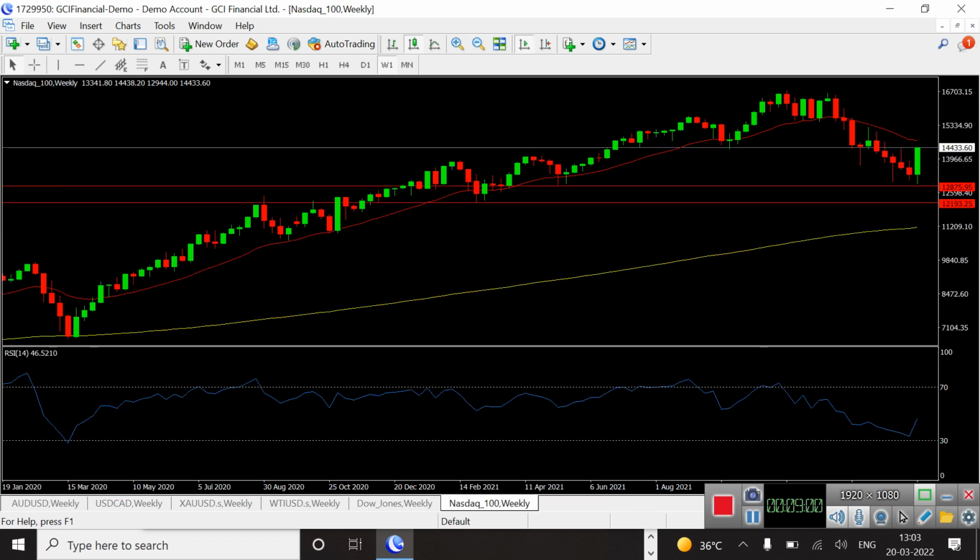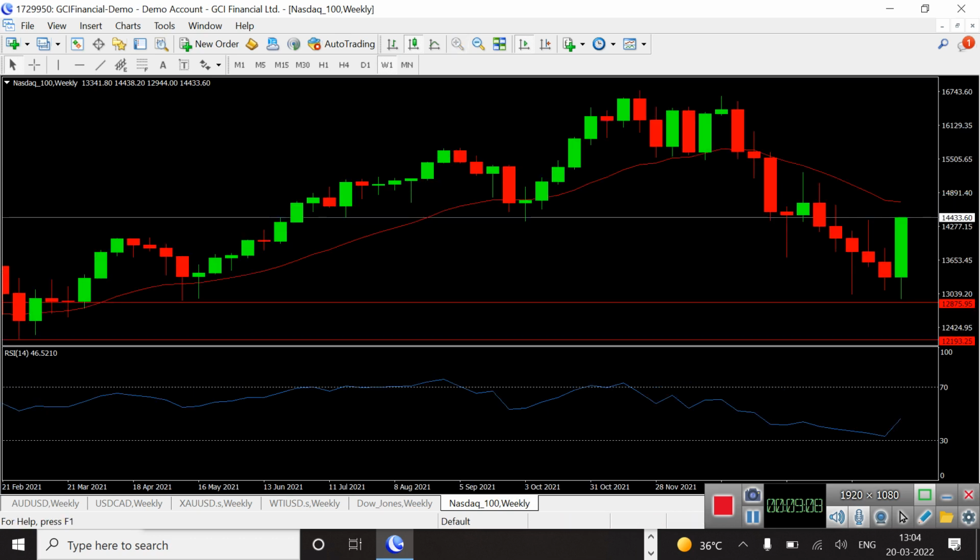Now I'm coming to the next index, that is Nasdaq. It has also formed a very bullish candle this week, and the price ranges between 12,944 to 14,438 levels, which shows that in the coming week the price can move upward.